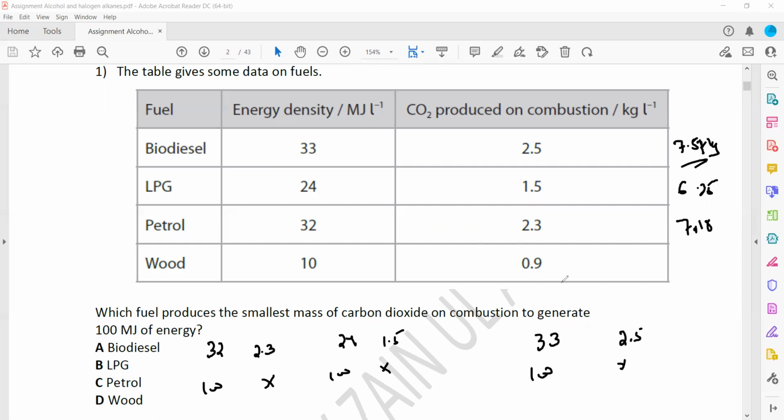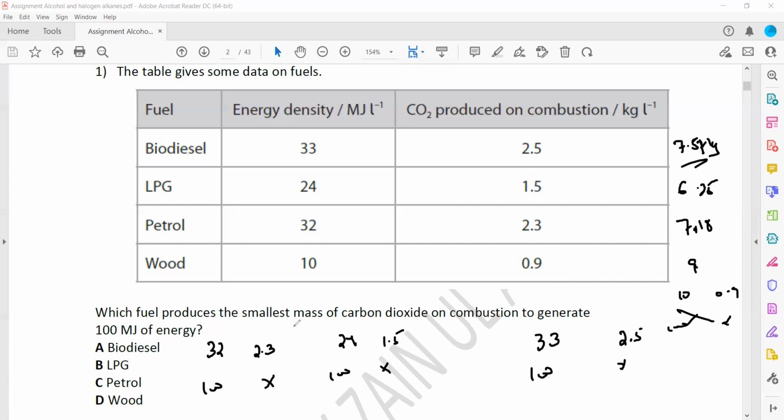And the last one, that is 10 and 0.9. So if 100 will be there, this will be X. Cross multiply, so 100 into 0.9 divided by 10, so it will be 9. So this will produce 9 kilograms of carbon dioxide.